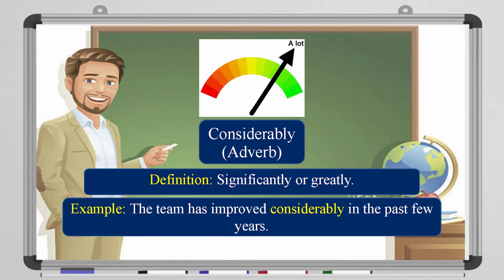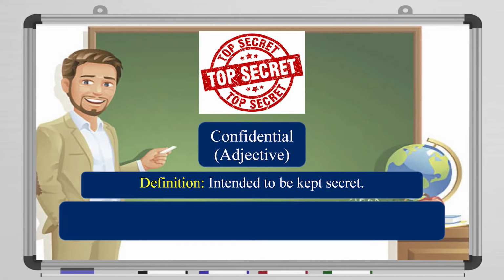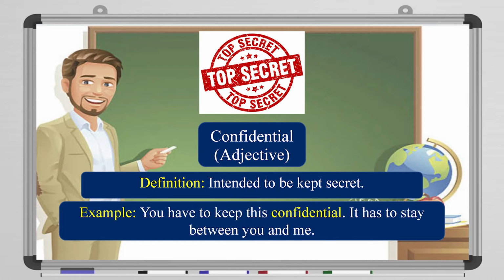All right? Next, top secret. So what does it mean? It means confidential. It's an adjective, intended to be kept secret. That's the meaning of the word. For example, you have to keep this confidential. It has to stay between you and me, between us.